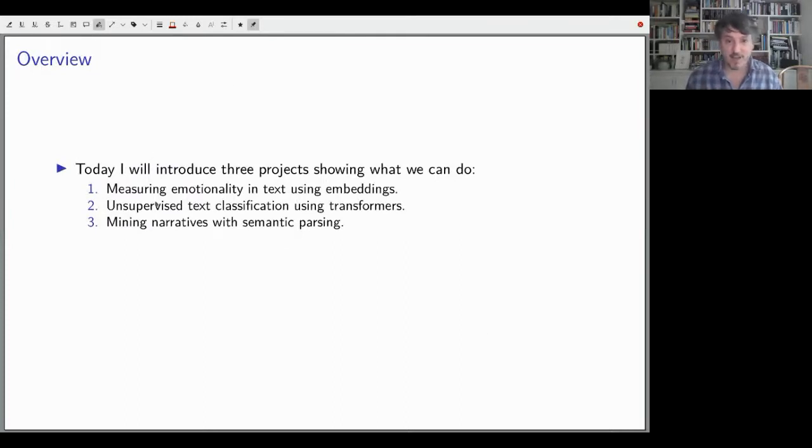First, I'm going to talk about measuring emotionality in text using word embeddings. Second, I'll talk about unsupervised text classification using transformers. And third, and finally, I'll talk about mining narratives with semantic parsing.